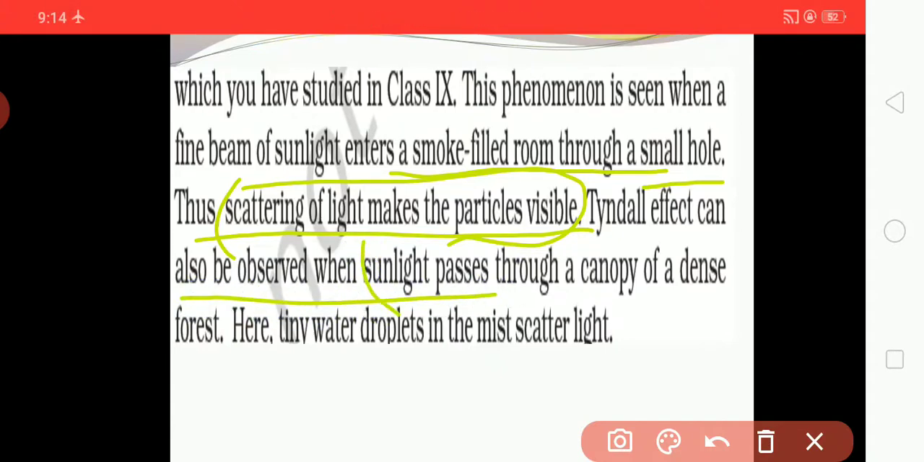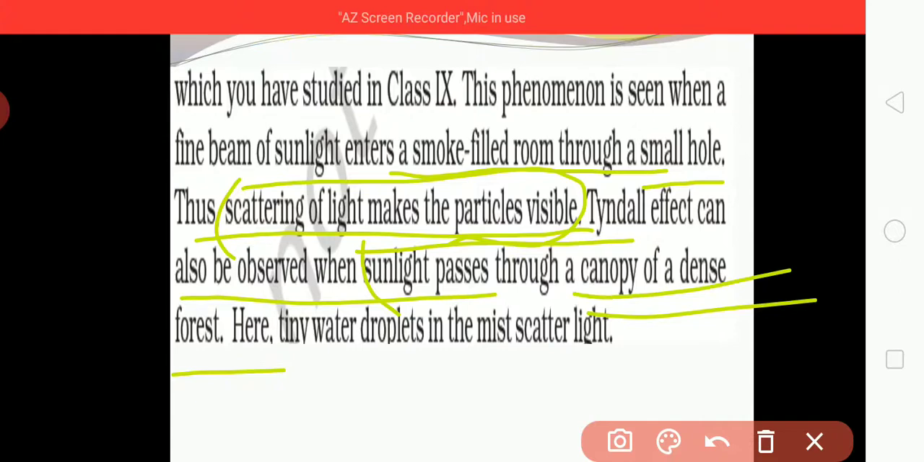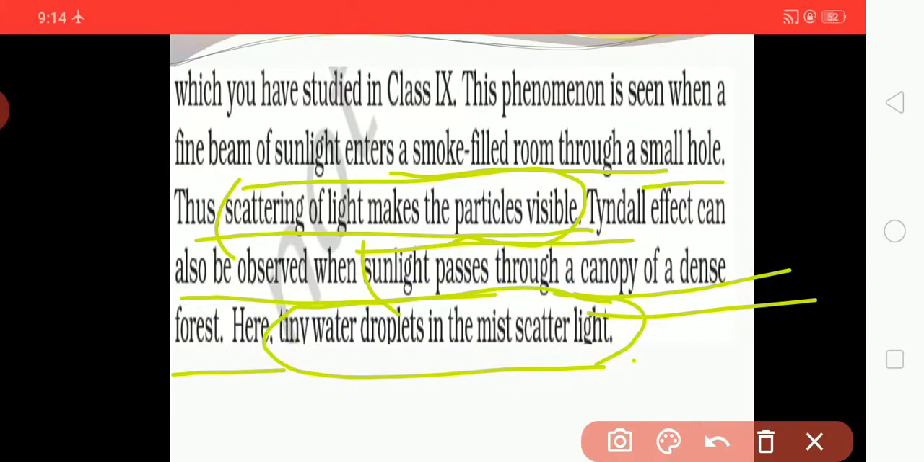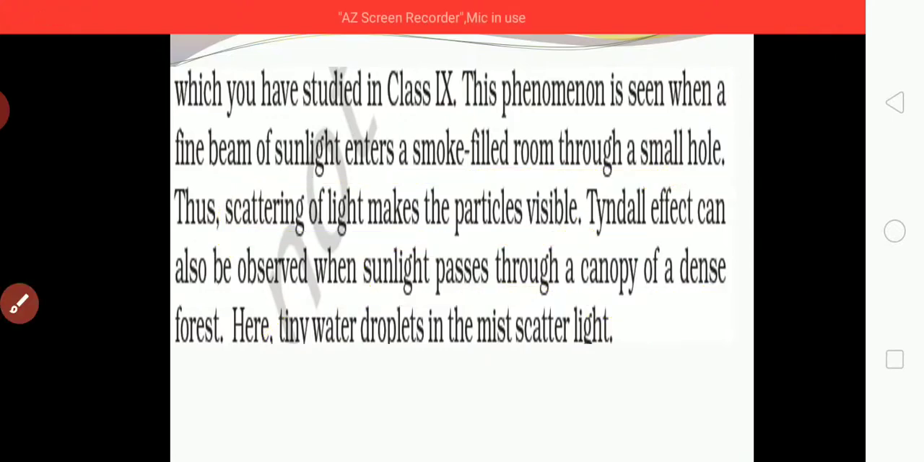The Tyndall effect can be observed when sunlight passes through the canopy of a dense forest. In the canopy of a dense forest we can also see this. Here, tiny water droplets in the mist scatter light. The tiny water droplets that are there also scatter the light.